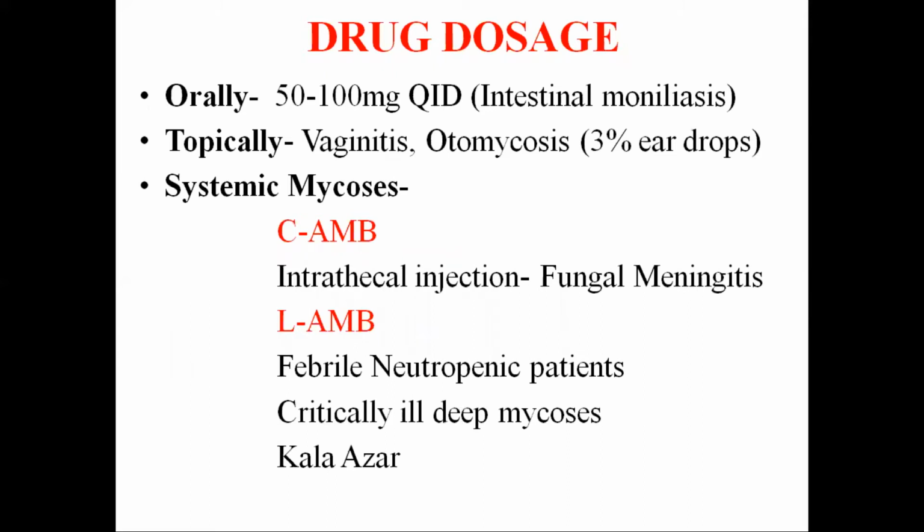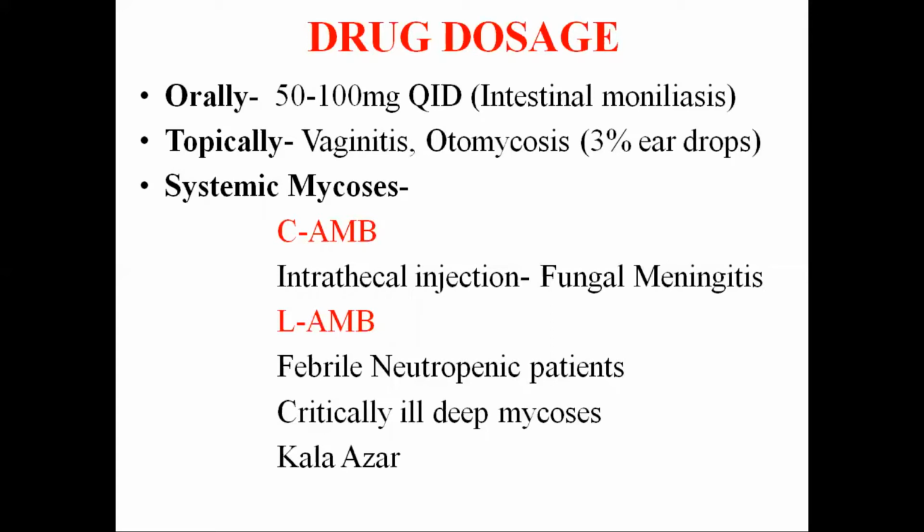Coming to the drug dosage, orally 50 to 100 milligram 4 times a day. It is used in intestinal moniliasis. The oral preparations are not widely available, and they are used for the gastrointestinal condition, that is intestinal moniliasis. But this is replaced by nystatin and fluconazole. Then topically, we can give amphotericin B for vaginitis. Also, 3% eardrops are there for treating otomycosis.